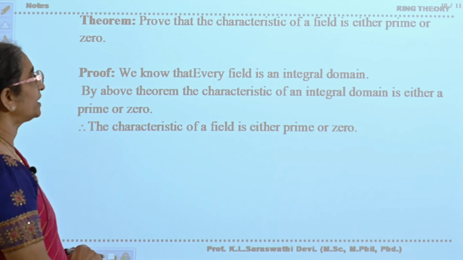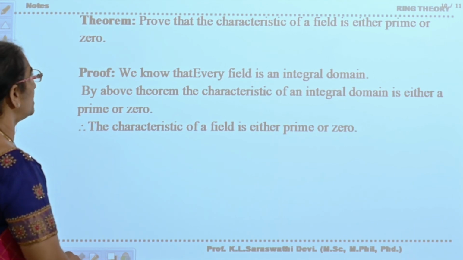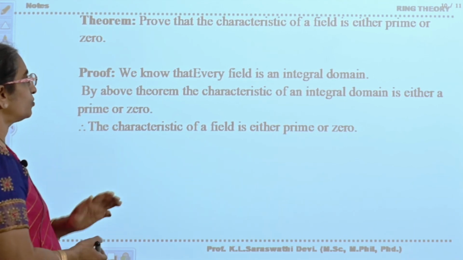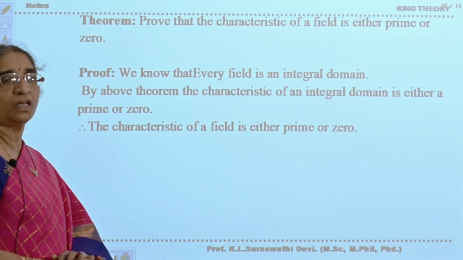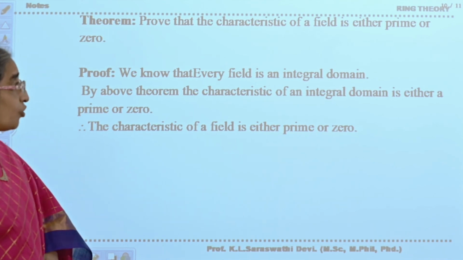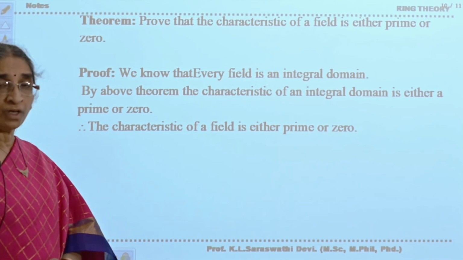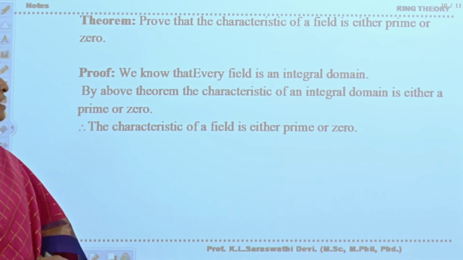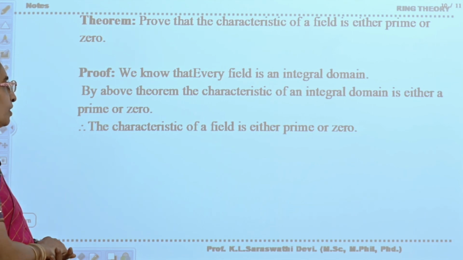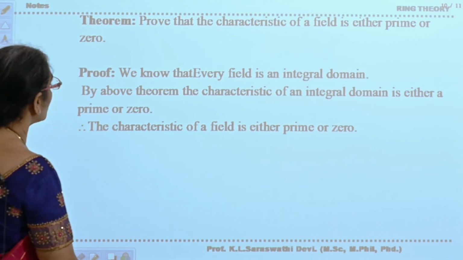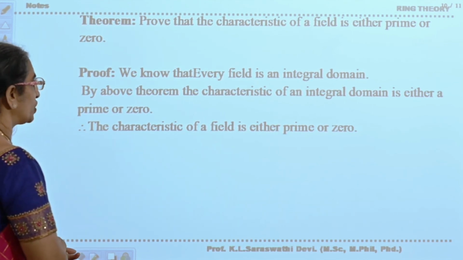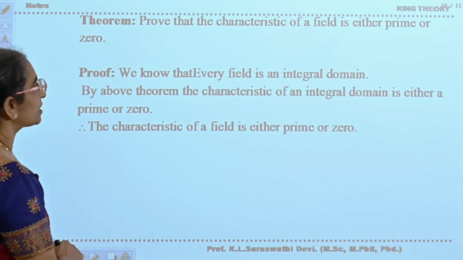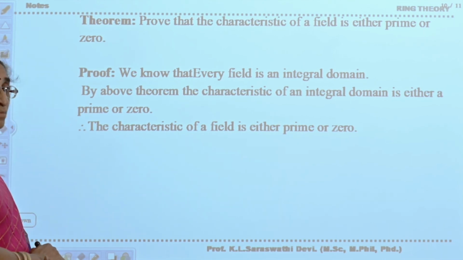Prove that the characteristic of a field is either prime or 0. It is too simple, because you have seen that the characteristic of an integral domain is prime or 0. Every field is an integral domain, is it? Every field is an integral domain. Therefore, the characteristic of an integral domain is either prime or 0 implies the characteristic of a field is either prime or 0.